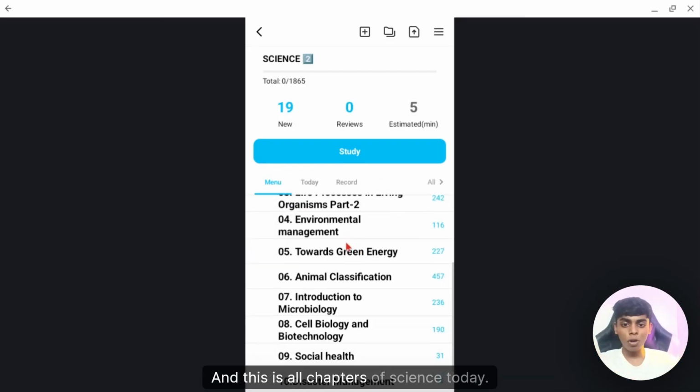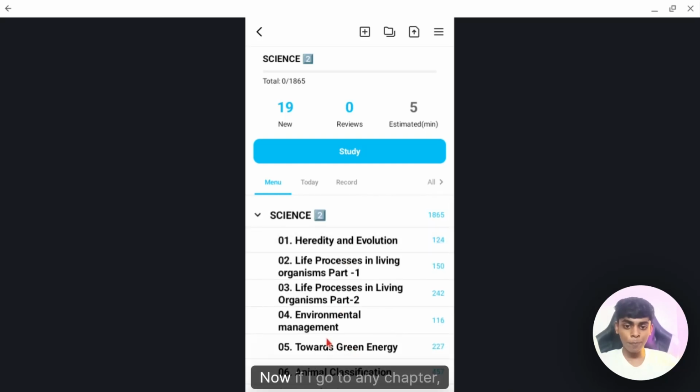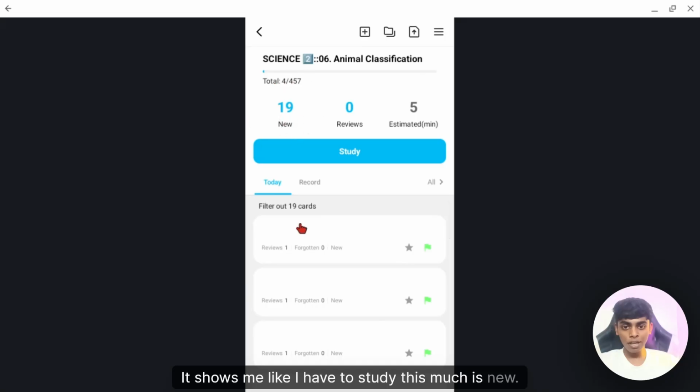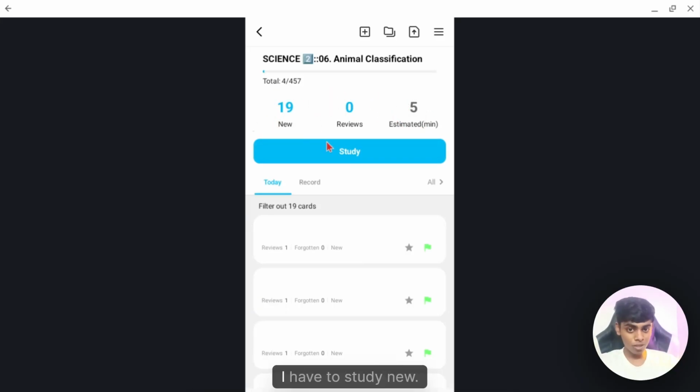Now these are all the chapters of science today, 1 to 10. If I go to any chapter, let's go to animal classification. It shows me how much I have to study that is new. It can also track that I have revised this one time, forgot this 0 times. It shows me that in 5 minutes I can study this. I have to revise 0. I have to study new things this much, 19 pieces of new information.